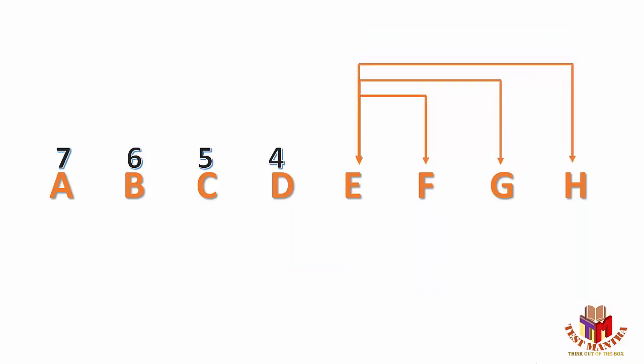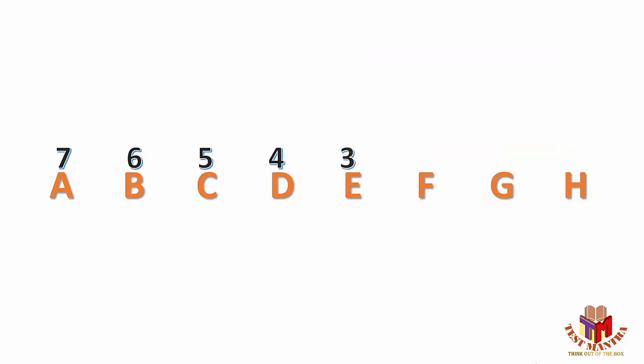Team E will play against F, G and H. That means team E will play 3 more matches. Team F will play 2 more matches against G and H. Same way team G will play against H. Team G will play 1 more match.